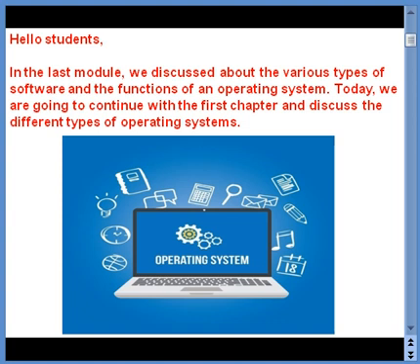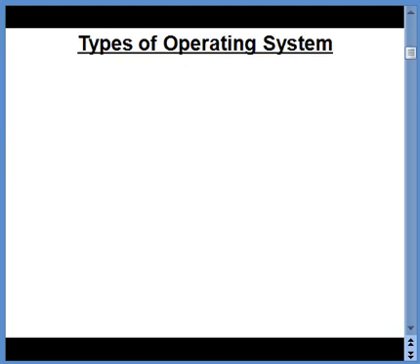Hello students, in the last module we discussed the various types of software and the functions of an operating system. Today we are going to continue with the same chapter and discuss the different types of operating systems. So let us begin with it.